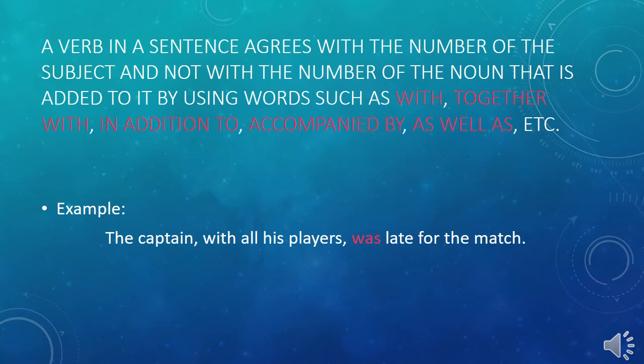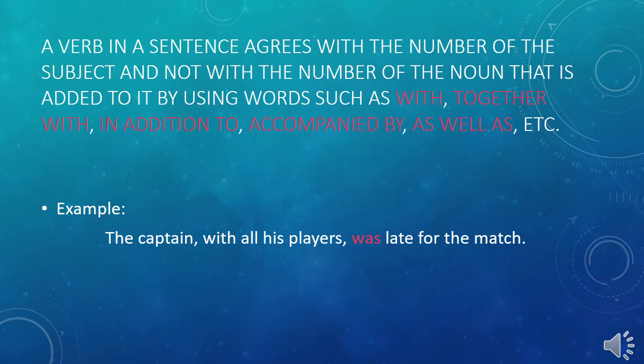Again, I am repeating this rule. A verb in a sentence agrees with the number of the subject and not with the number of the noun that is added to it by using words such as with, together with, in addition to, accompanied by, as well as, etc. Examples: the captain with all his players was late for the match.